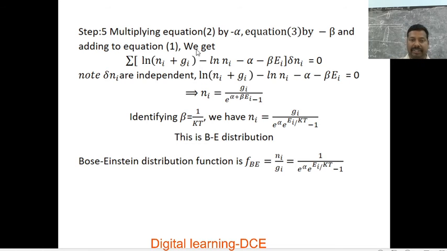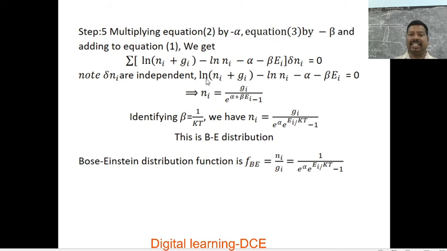Doing this, we get the summation of (ln (ni plus Gi) minus ln ni minus alpha minus beta Ei) delta ni is equal to 0. Note that delta ni are independent, thereby delta ni is not equal to 0, so this term should be equated to 0.